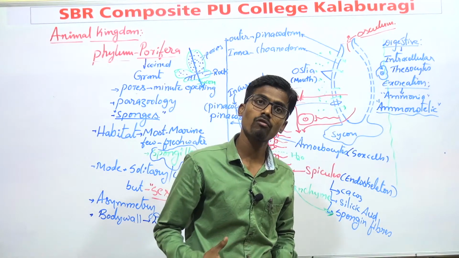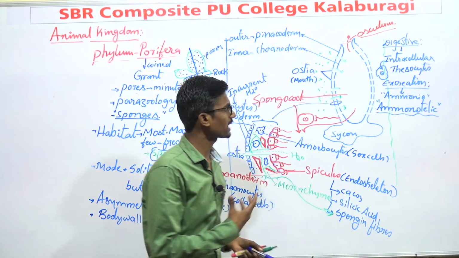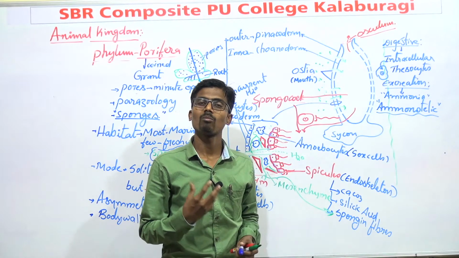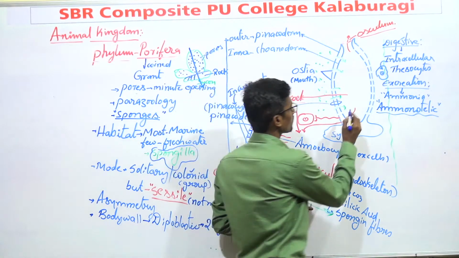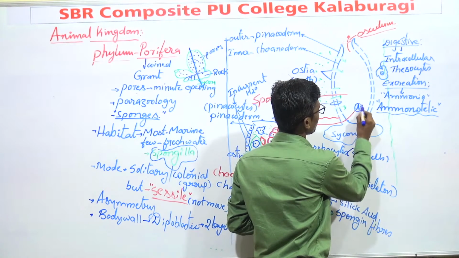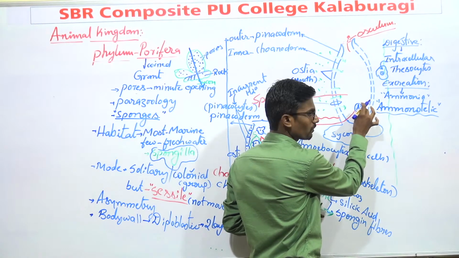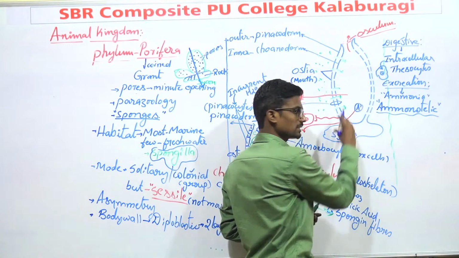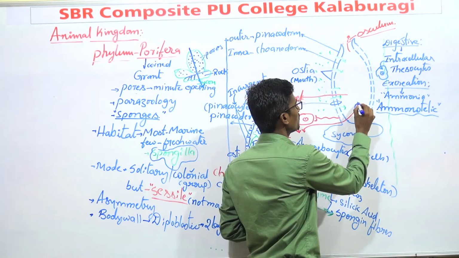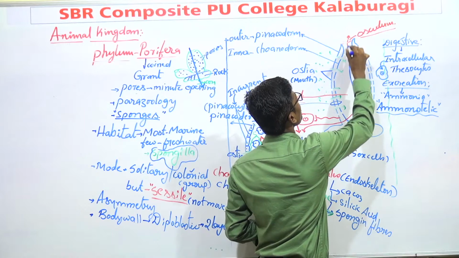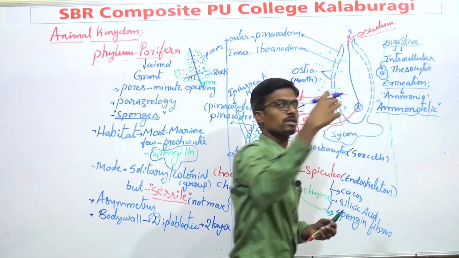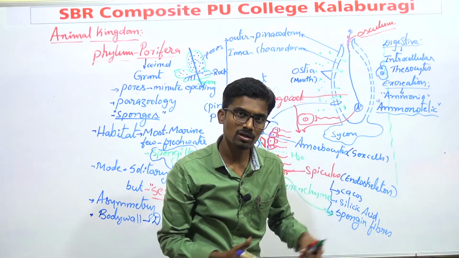This is the mode of excretion, and it takes place with the help of the body surface. For example, the ammonia present in the cells around the spongocoel comes out through the osculum along with the water.